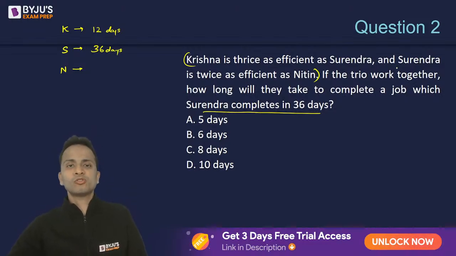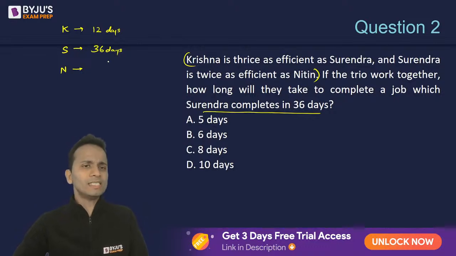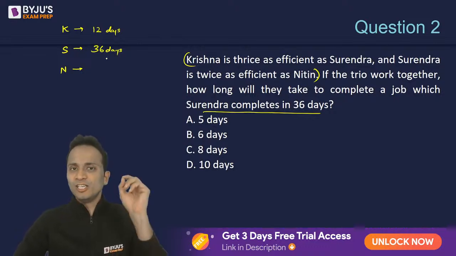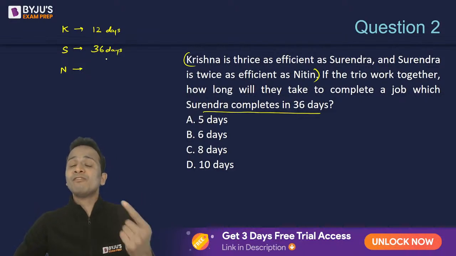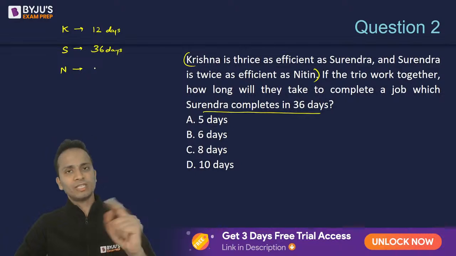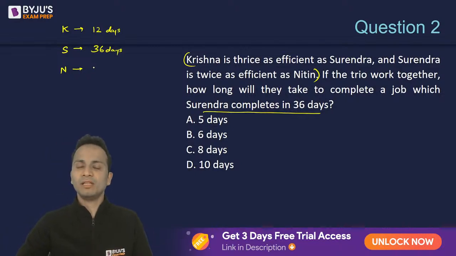Also, Surendra is twice as efficient as Nitin. So Surendra will take half as many days as Nitin to finish the same job. That means Nitin will take double the time, so Nitin will take 72 days. All right. So for a work, Krishna takes 12 days, Surendra takes 36 days, and Nitin takes 72 days.